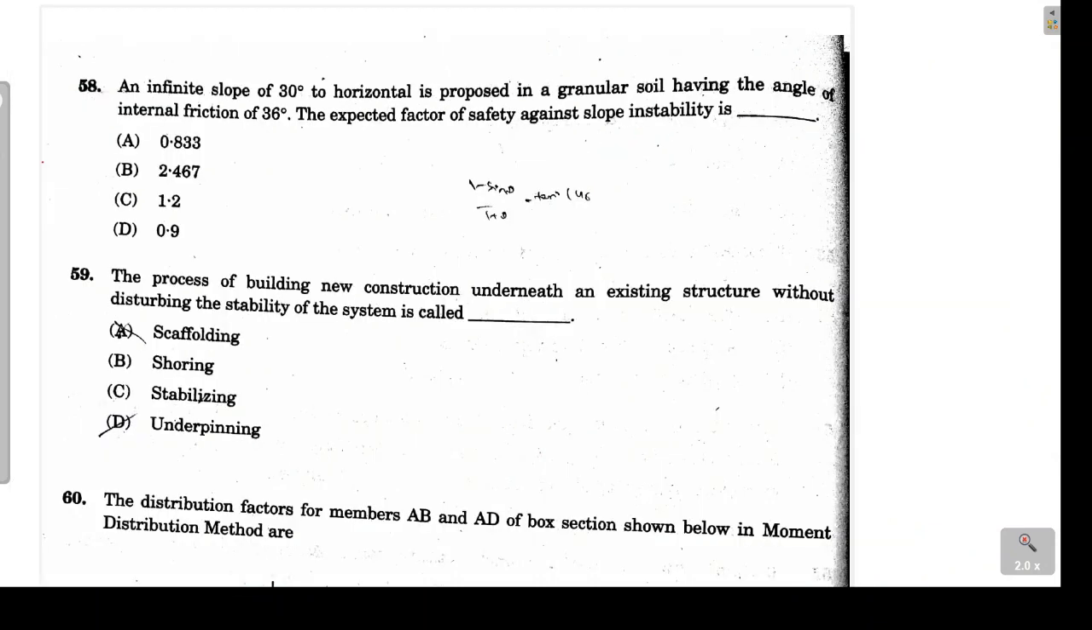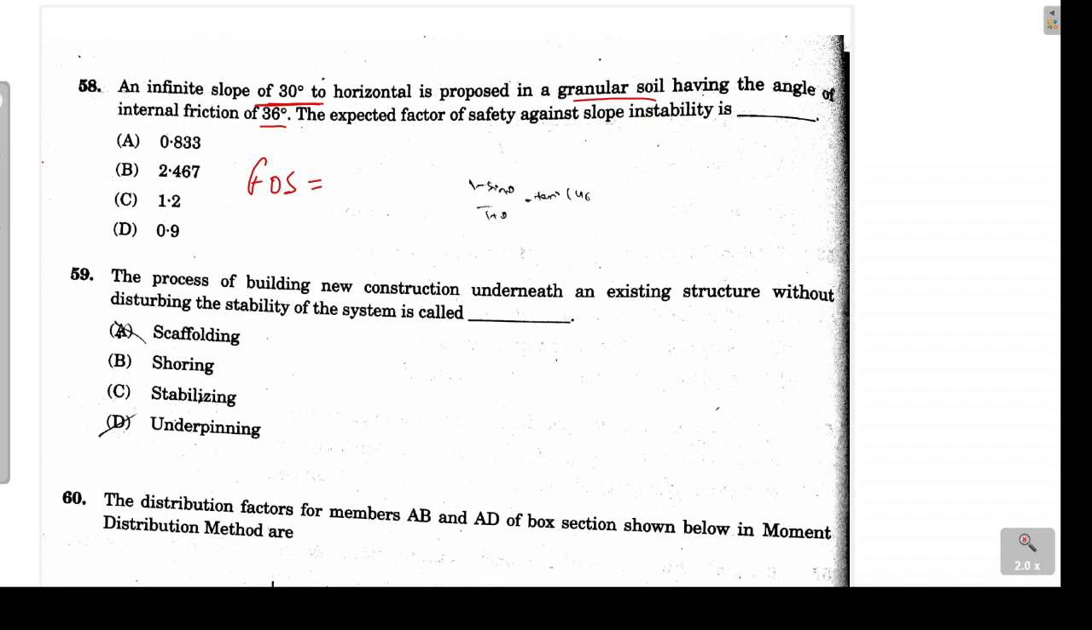Next problem is from Geotech. An infinite slope is given to us, whose slope is 30 degree with respect to the ground, and the soil is granular soil, for which the angle of internal friction is also known, that is 36 degree. We have to calculate the factor of safety here.